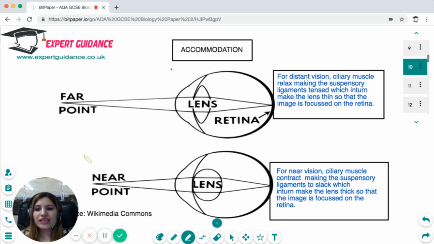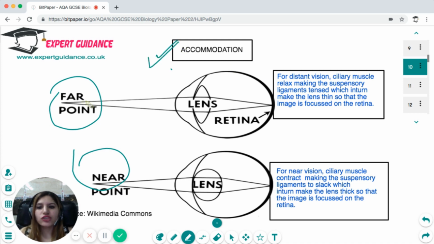Now, eyes make different changes so that they can see far objects and near objects, and these changes are known as accommodation. So for distant vision, you can see that the ciliary muscles relax, making the suspensory ligaments tense, which in turn makes the lens thin. So to see the far points, the lens has become thin so that the image is properly focused onto the retina, and the retina then can send the message to the brain via the optic nerve.